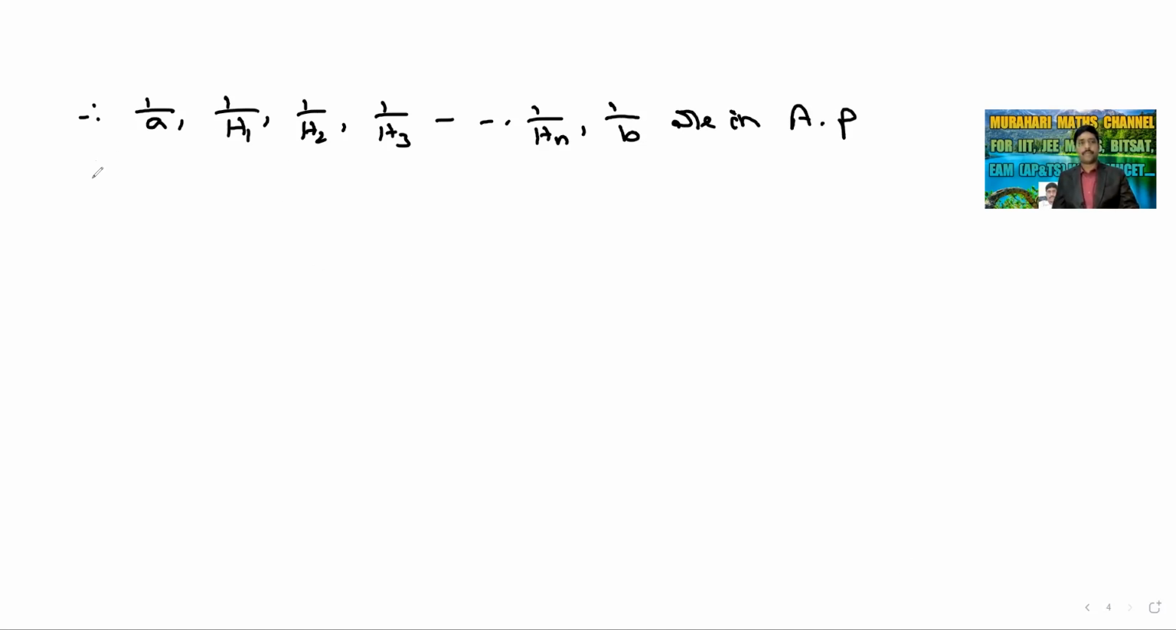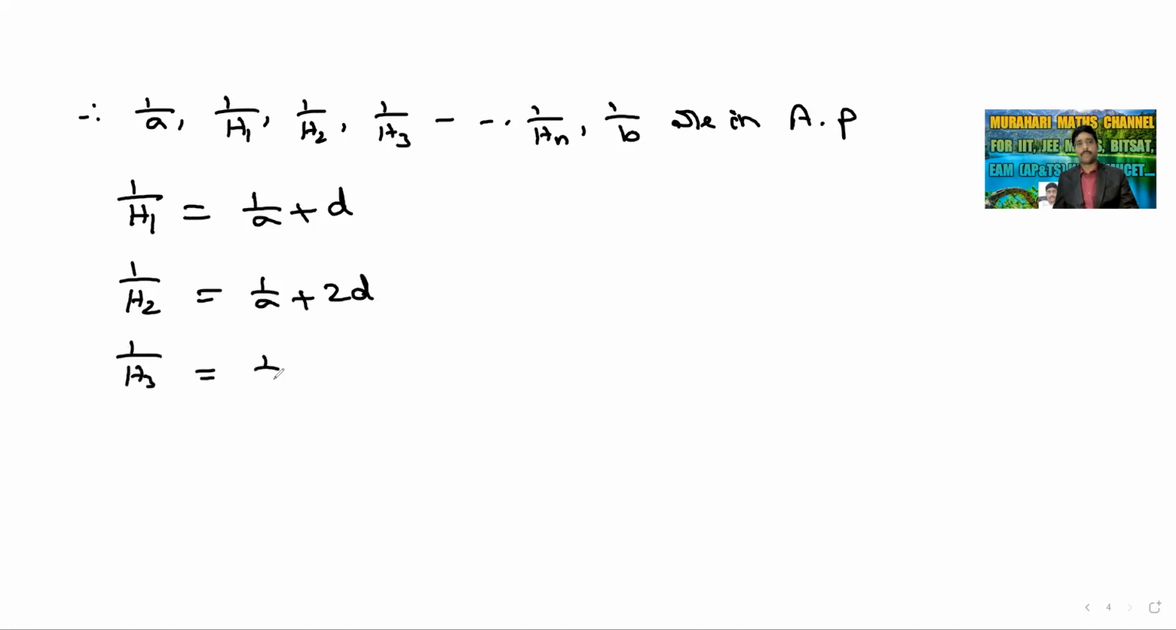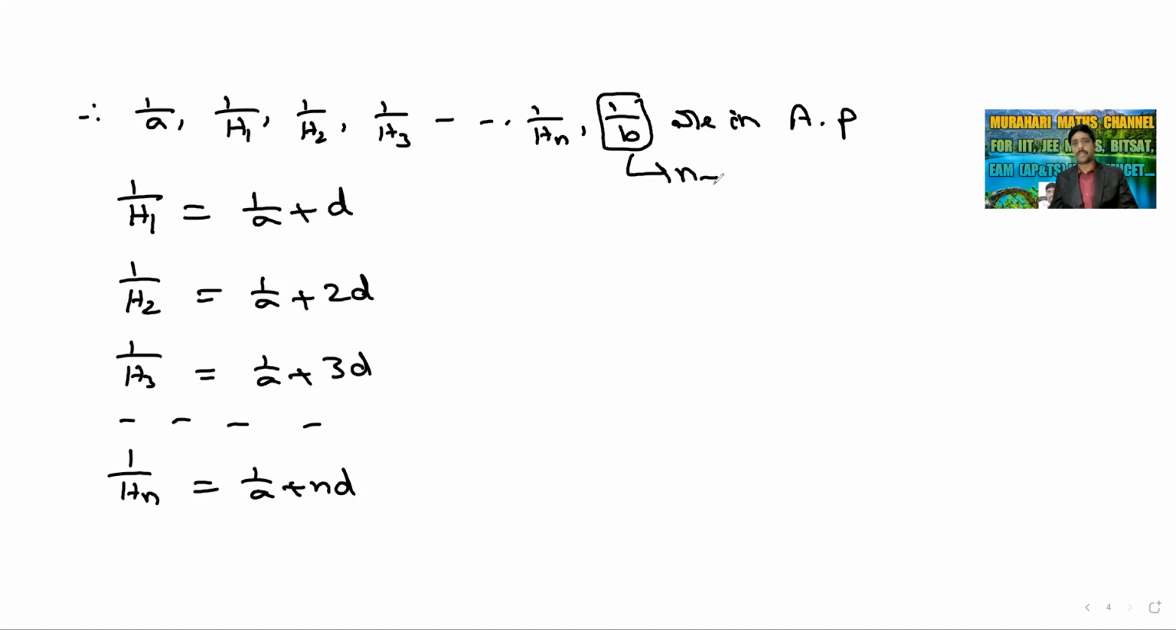So 1 by H1 is equal to 1 by A plus common difference D. 1 by H2 is equal to 1 by A plus 2D. 1 by H3 is equal to 1 by A plus 3D. And so on, 1 by Hn equal to 1 by A plus nD. Okay. Where 1 by B is the (n plus 2)th term.